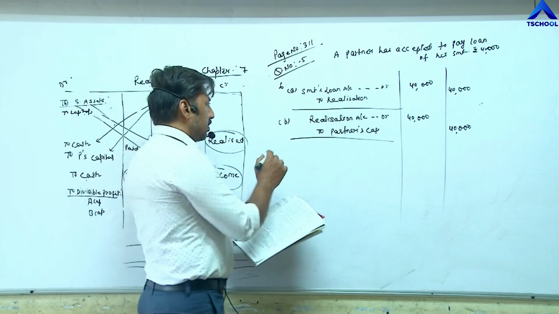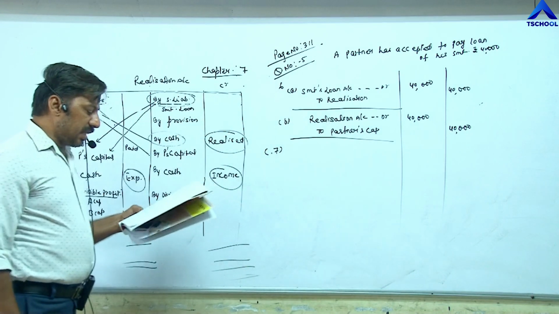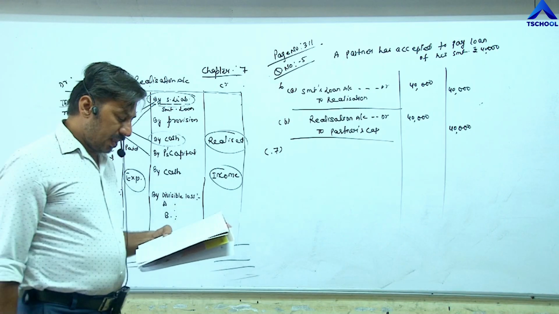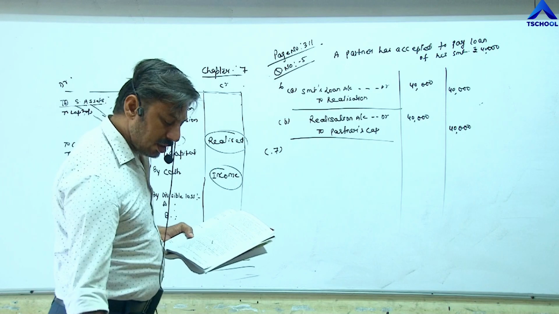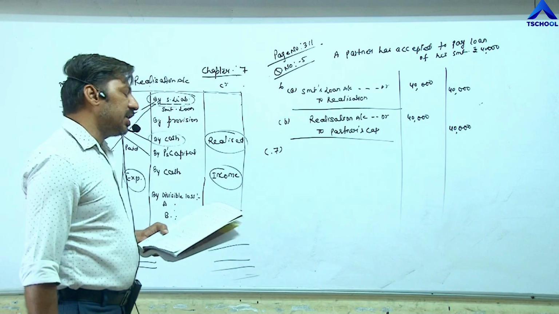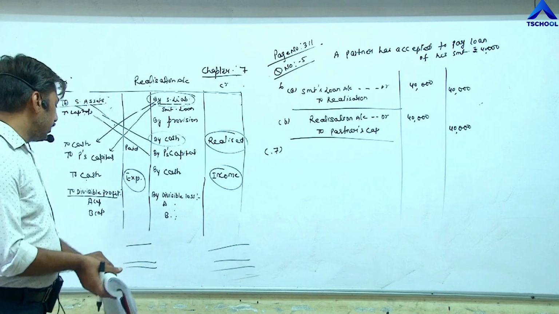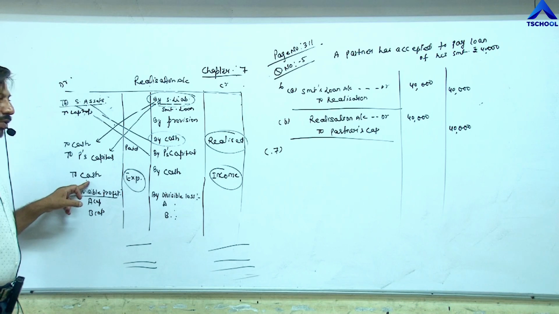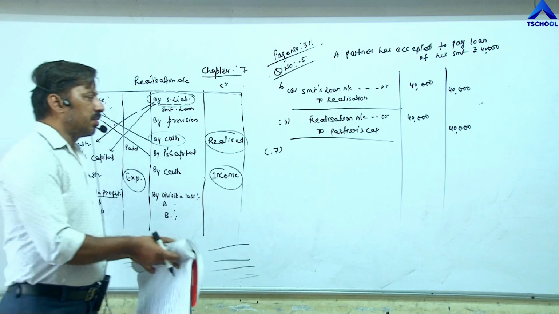Question number 7, means point number 7. Income tax liability is now payable, 30,000. Income tax is an expense, which means for an expense we have to pass one entry. I have written expense here, to cash. So the entry becomes realization to cash for income tax.